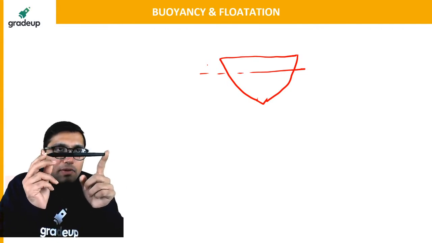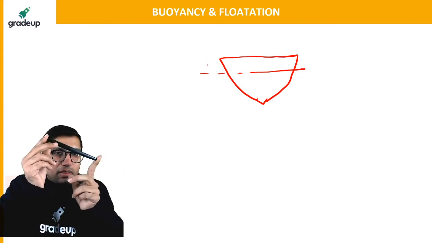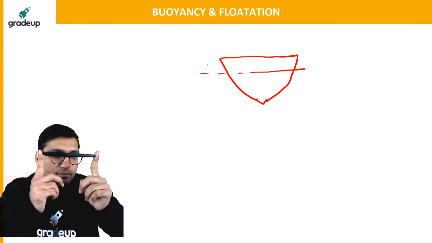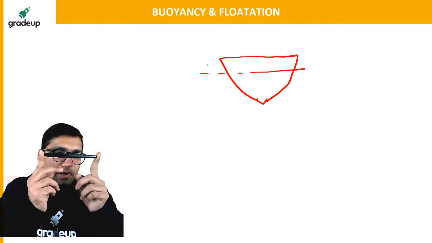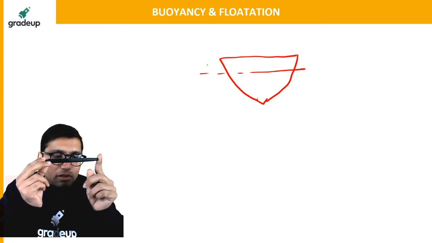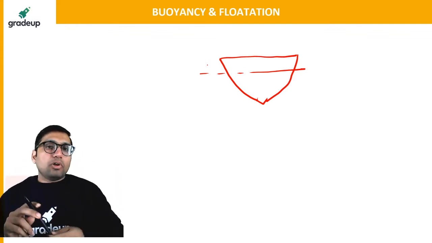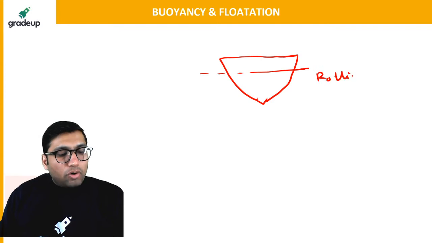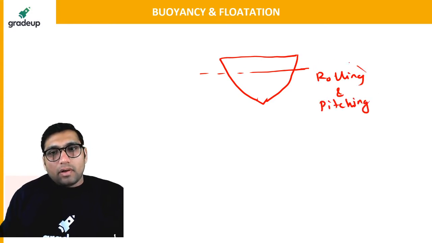It will never have a displacement in this direction. No. It will have displacement along the left and right axis like this. A ship or boat will always have displacement like this, and there is less chance of displacement in this direction. So what is the meaning behind that? There are two things which are important: rolling and pitching.